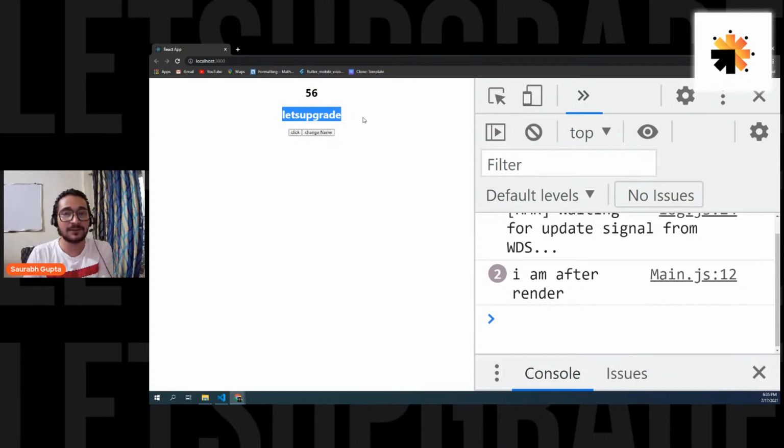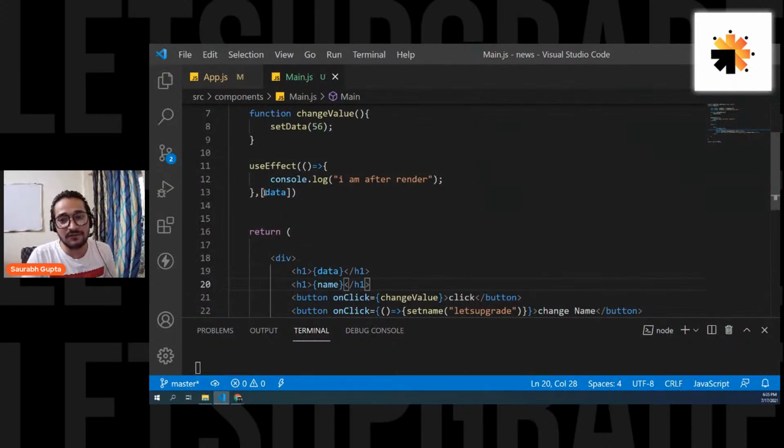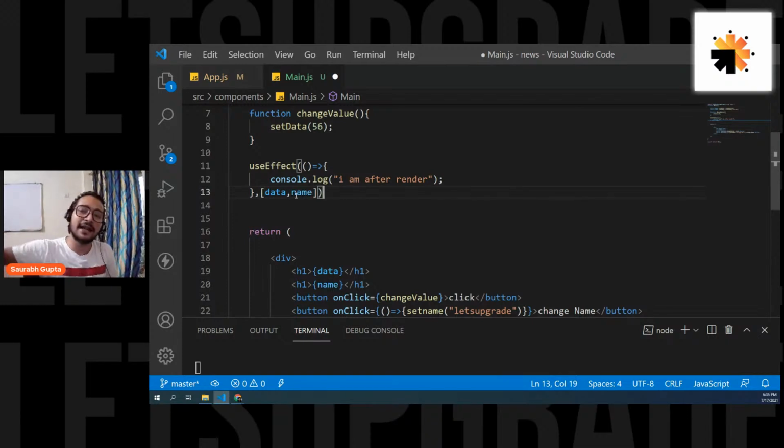Right, everyone? So that is the one thing I want to tell you. Now useEffect is only working for data change, not for component renders. Is that clear? Now if you want, you can mention it like this, data and name both. So it will work for data and name both. So you can mention all the data variables based on which you want to call useEffect.